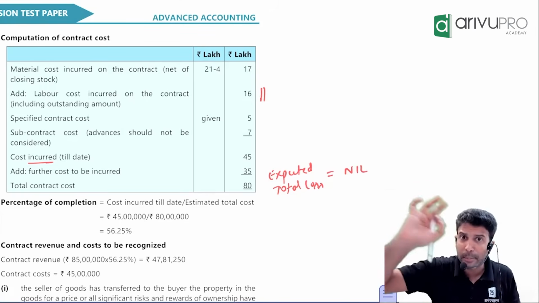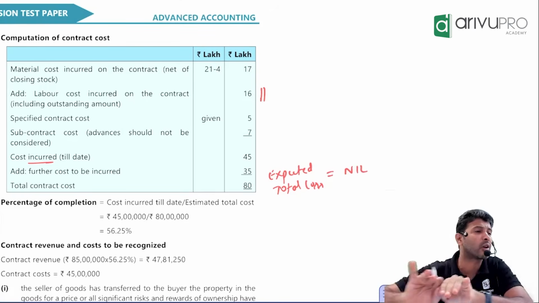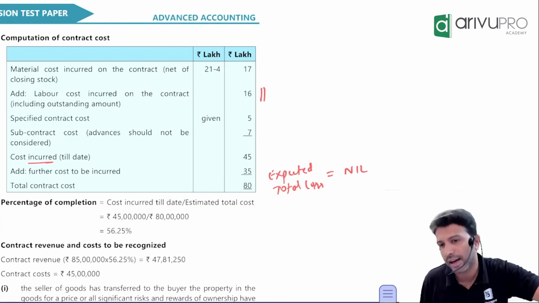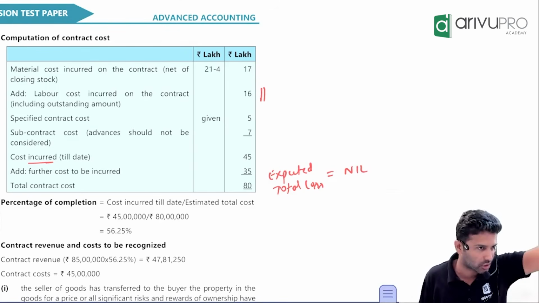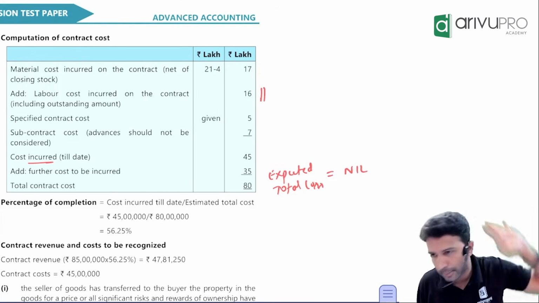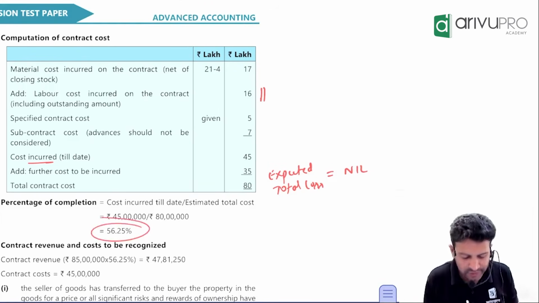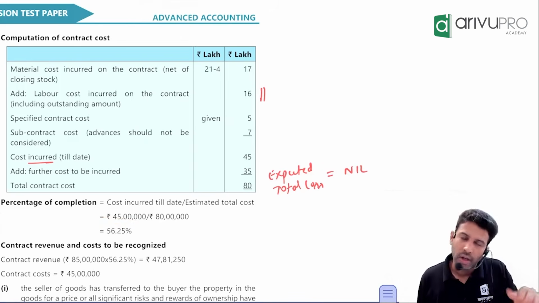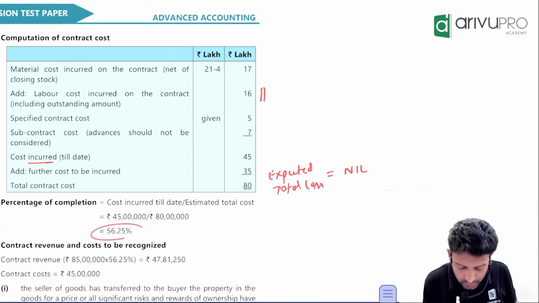Perfect. If it is completed contract method, they will mention in the question as what? Outcome cannot be measured reliably. Like that, there will be a specification. If you don't see that, always which method for exam? Percentage of completion method. Now, if 56% of work is complete, what is the significance? You can recognize revenue to the extent of 56%.